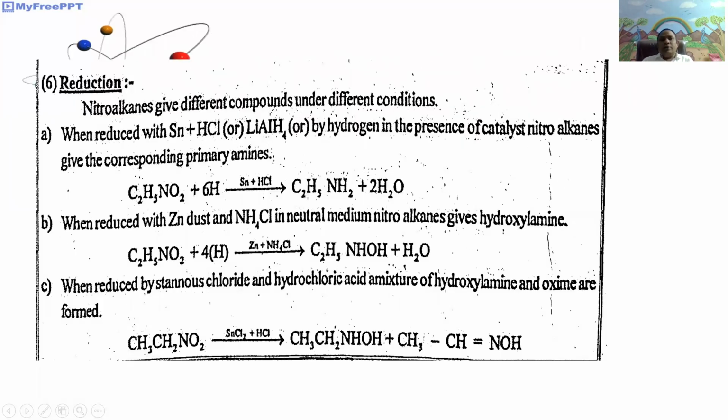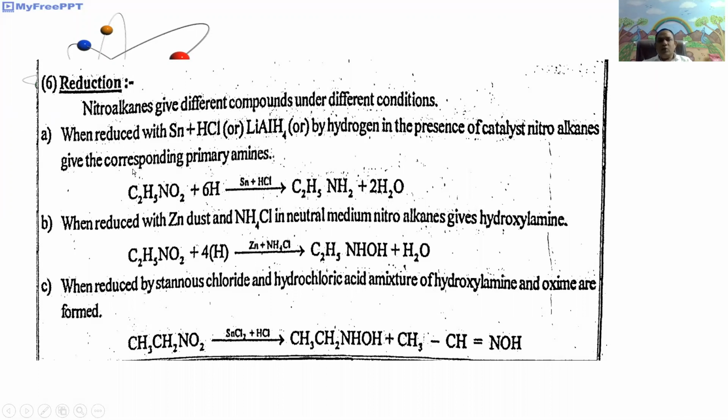Next, the reduction reactions of nitroalkanes. Generally, nitroalkanes give different compounds under different conditions. First, nitroalkanes reduced with tin in HCl, or lithium aluminium hydride, or by hydrogen in the presence of a catalyst, give primary amines.